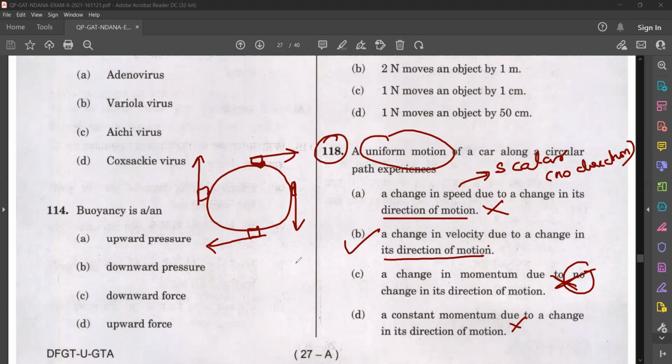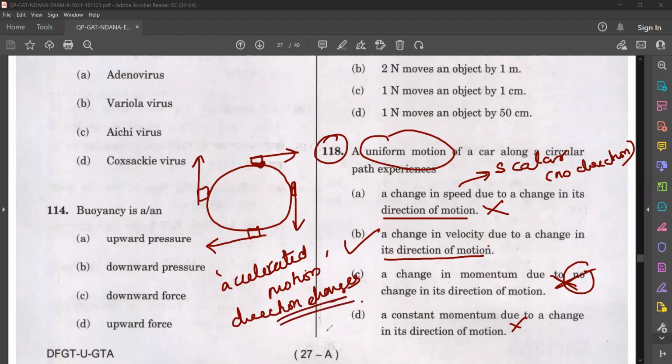And we will always call uniform circular motion an accelerated motion. Why? Because its direction changes. So here the answer is option B. Moving on to the next question.